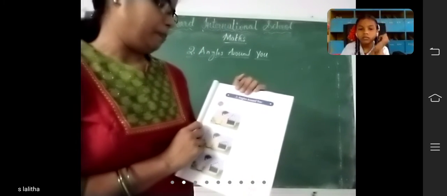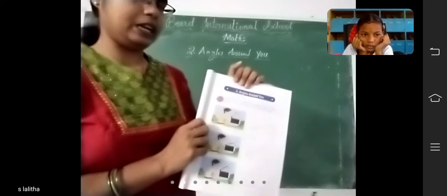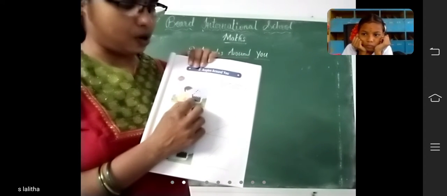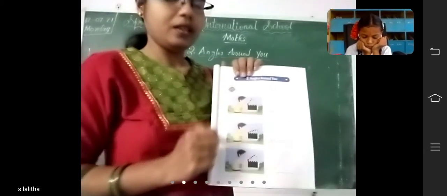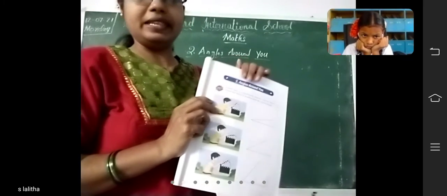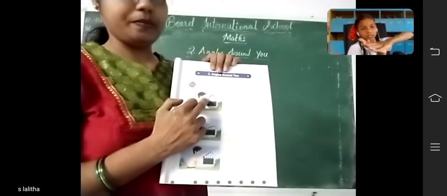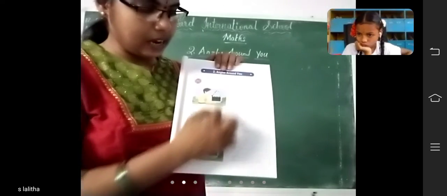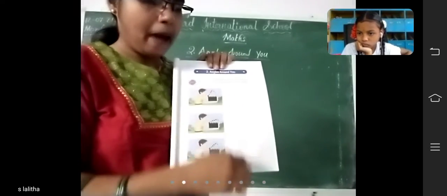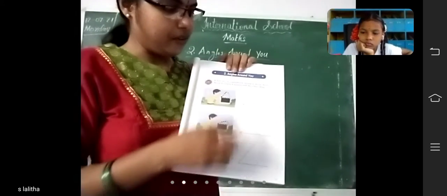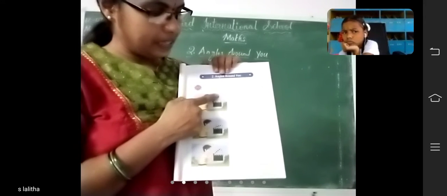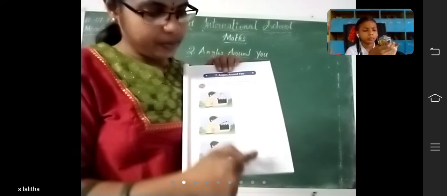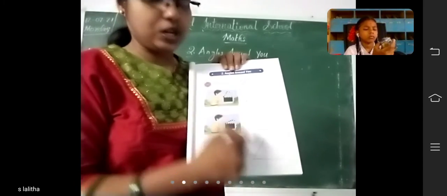During a movie shoot, match the clapstick portion with the correct shape. See here, this clapperboard will rotate like this. So here some positions are given and you have to match them. First one: what is this position? It will rotate like this, no? So you have to match like this.